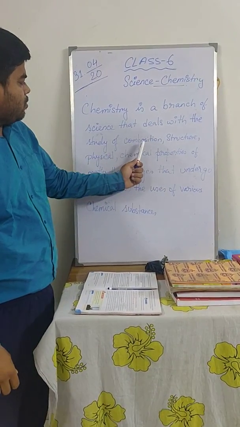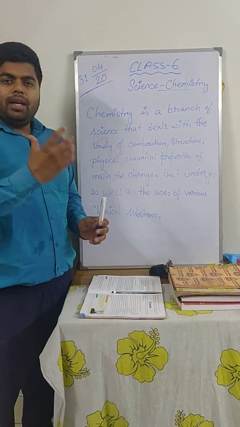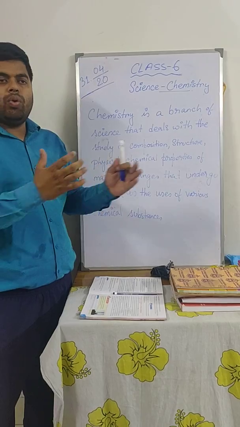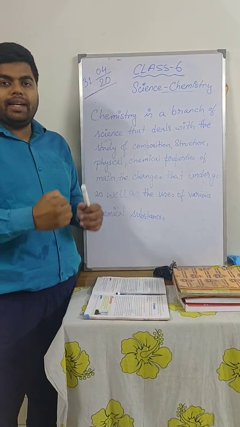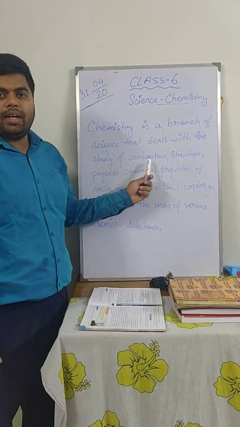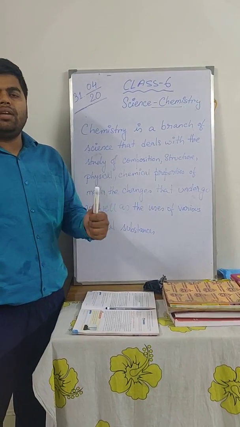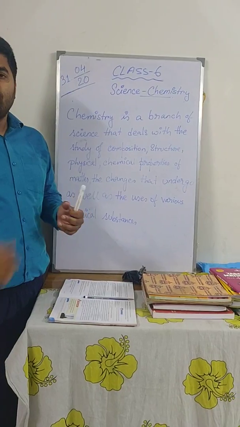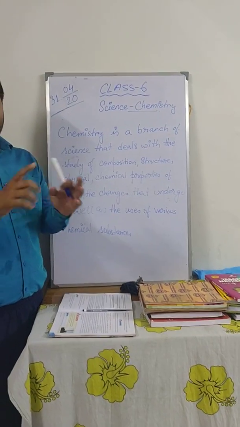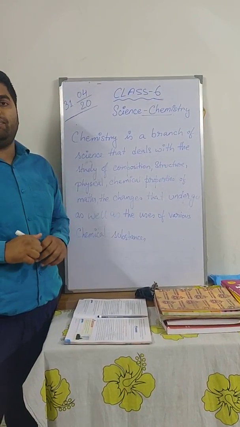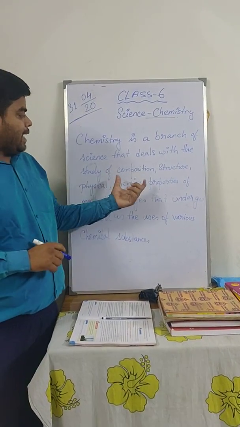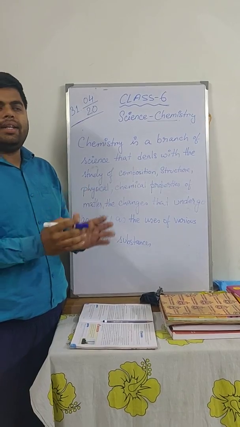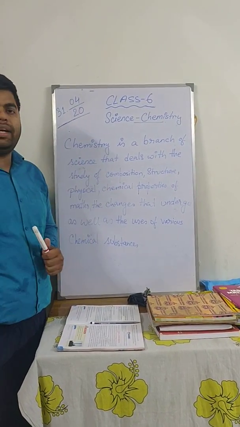What do you understand by the word composition? If you take a chemical, what is the composition in it? What are the contents in it? What are the ingredients in it? That is represented as composition. You will generally find composition mostly in medicines. When you go to buy medicines, like the tablets or the capsules, you will find composition. That means what are the things that are used to make that medicine.